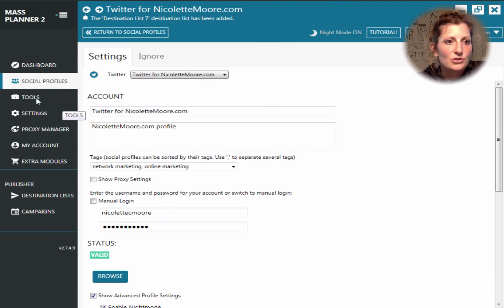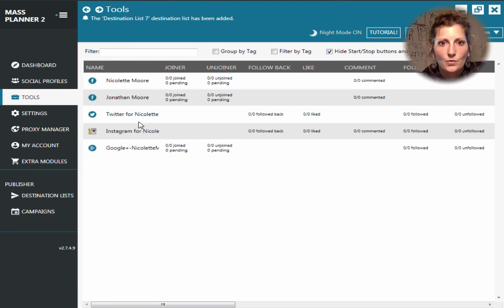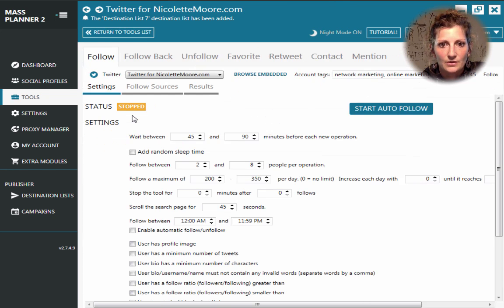You come over to the Tools section, and we're going to go to Twitter. We're going to click on it. This gives us the functionality to be able to follow people, follow back people, unfollow people, and retweet. All these, contact, mention, all these things are very important. What I'm going to focus on today is the follow function, the follow back function, the unfollow function, and the retweet function. I have not started auto following yet.